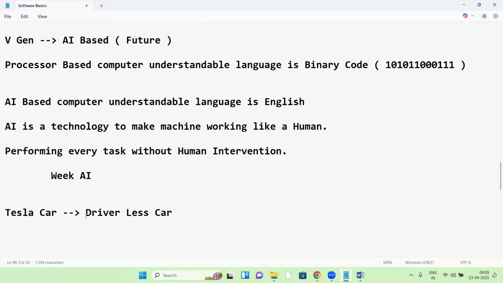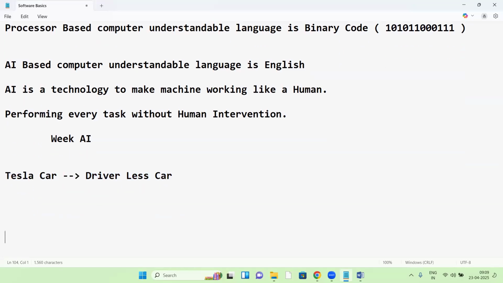So in place of drivers, the car will take care of the driver activity. So Tesla car is the best example. Not only Tesla cars, there are many examples. Health monitoring machines, yes, AI-based health monitoring machines.